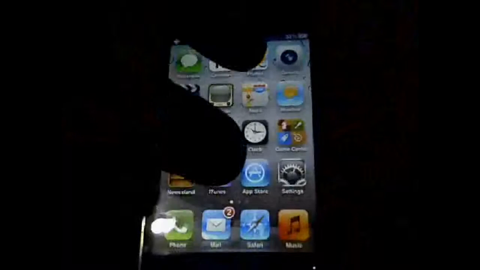Whatever you did, the 3 fingers will close any app on your screen.